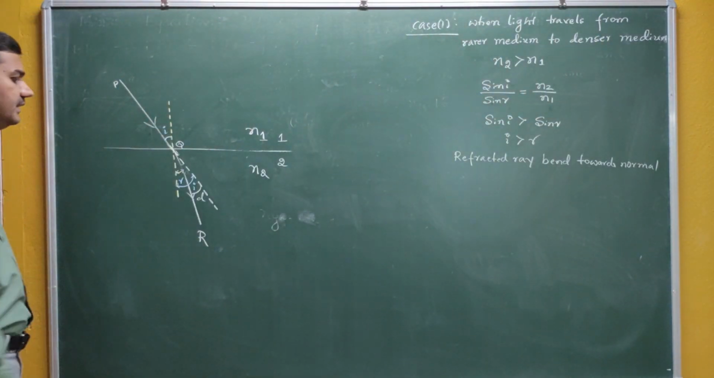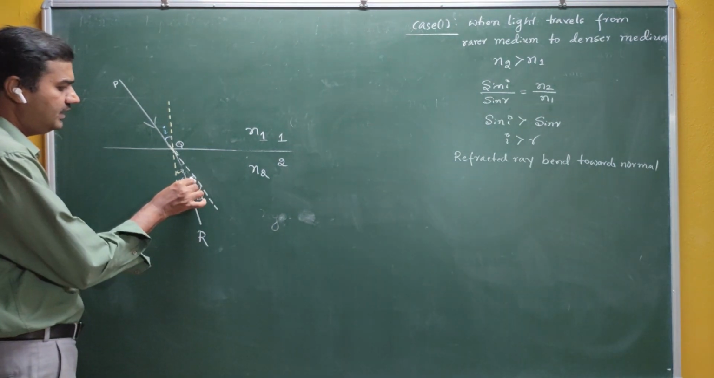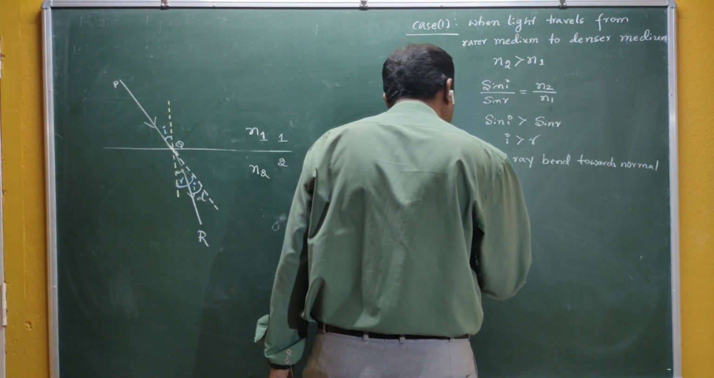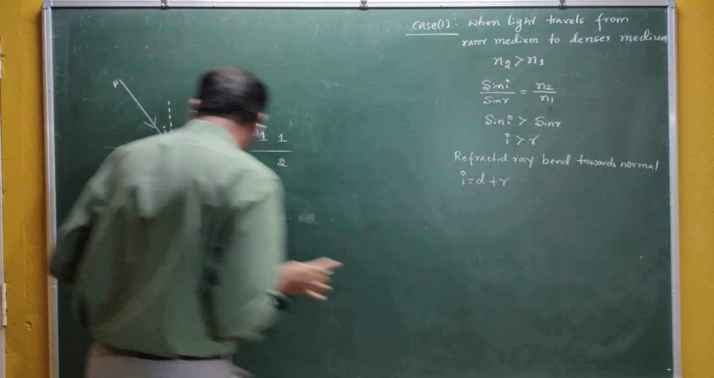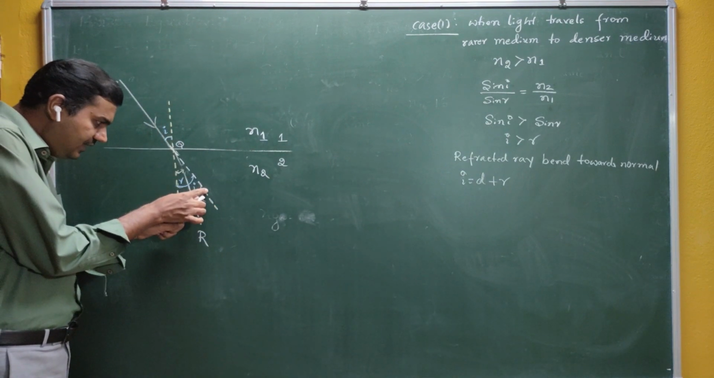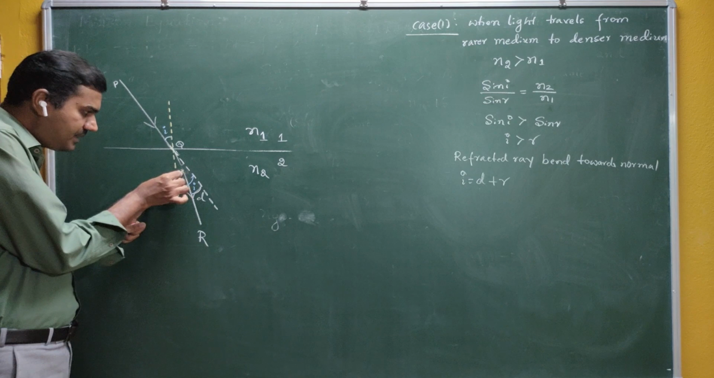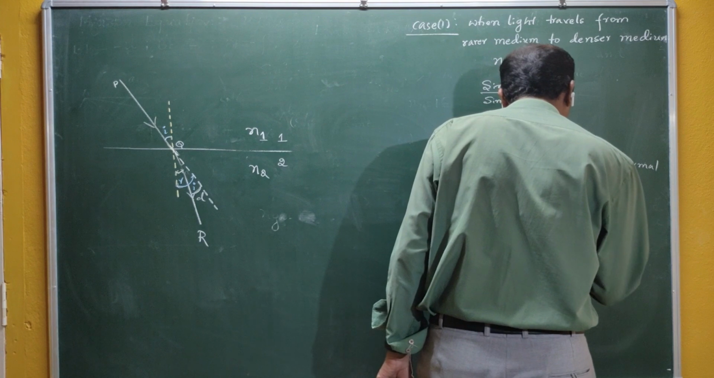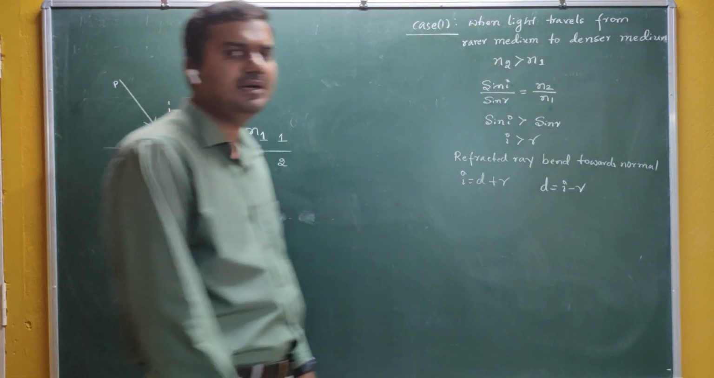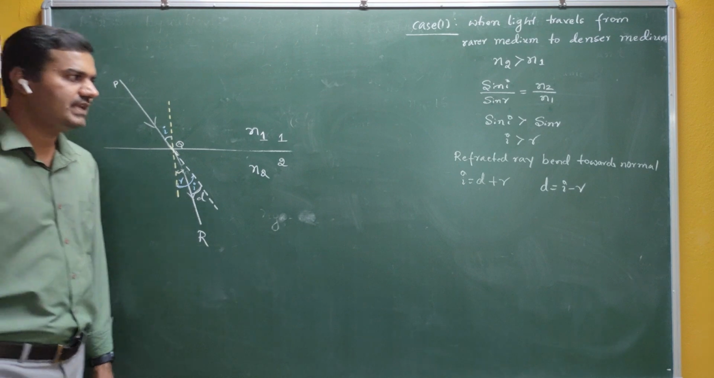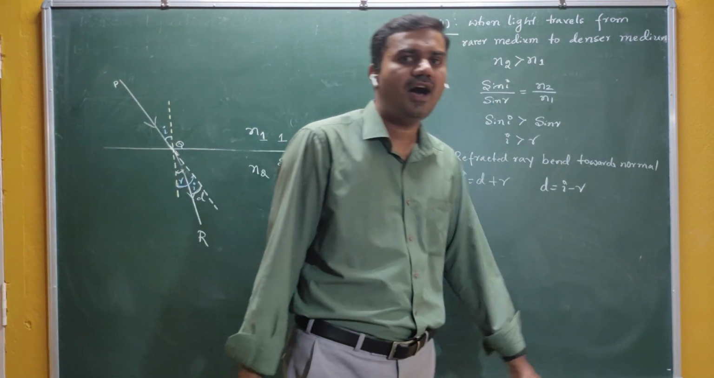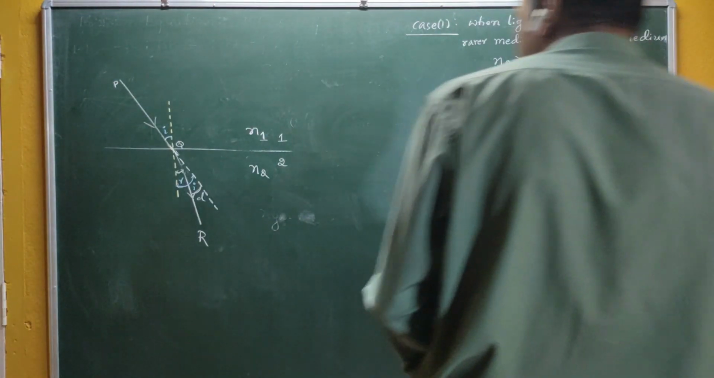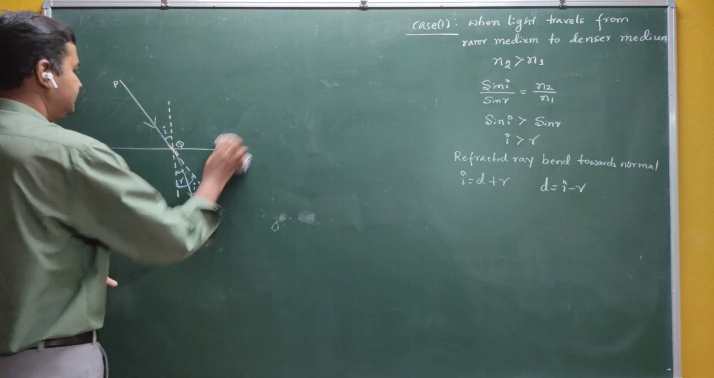And what is the relation between d, i and r? You can see that this is i. So you can write i is equal to d plus r. You can see here, this total angle is i. This angle is d, and if we add d plus r, then you will get i. Therefore, what is the formula for angle of deviation? The angle of deviation in this particular case is i minus r. So this is the first case here.